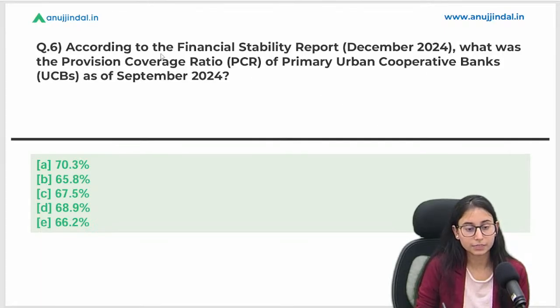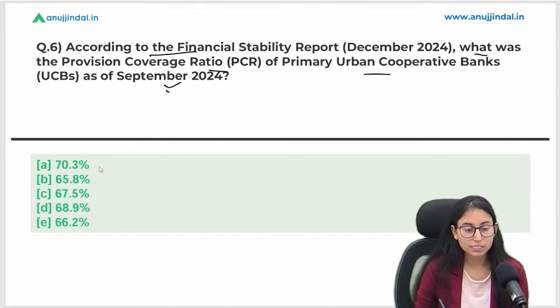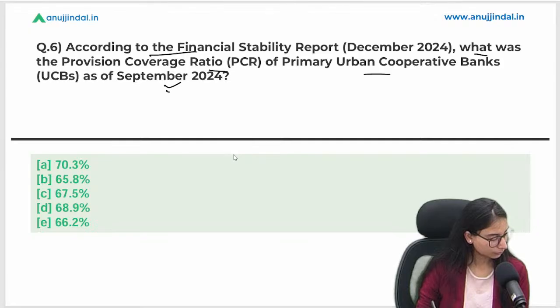Question number 6. According to the financial stability report, what was the provision coverage ratio of primary urban cooperative banks? The UCBs data is asked as of September 2024. The PCR ratio is asked, and let's see the options here: 70.3%, 65.8%, 67.5%, 68.9%, 66.2%. What is the correct answer? So basically C is the correct answer.